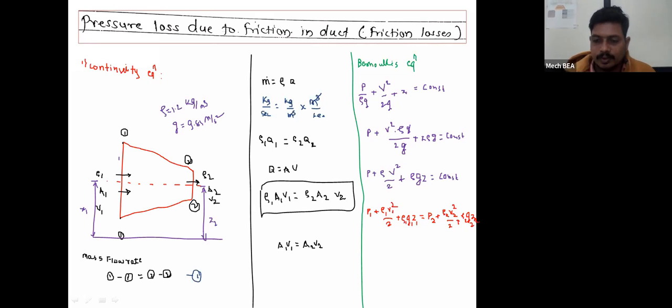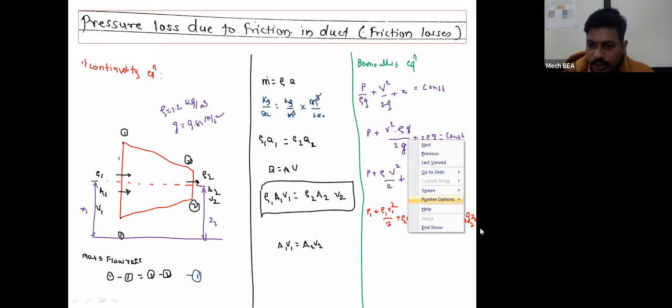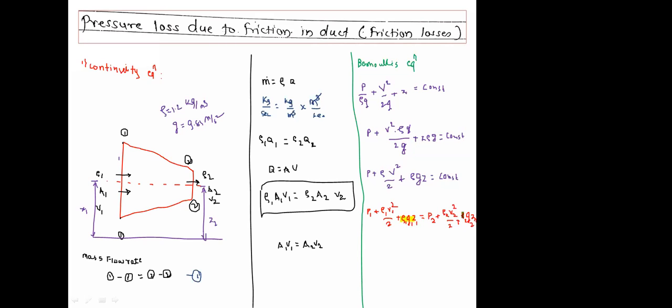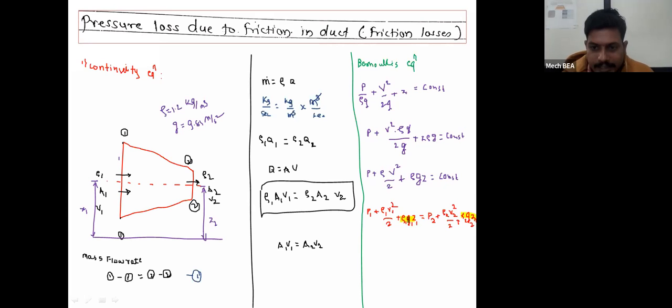If you see the terms rho 2 g2 Z2 and rho 1 g1 Z1, rho is the density of air, which will always remain the same at section 1, section 2 or anywhere. The value of g is also constant, 9.81.